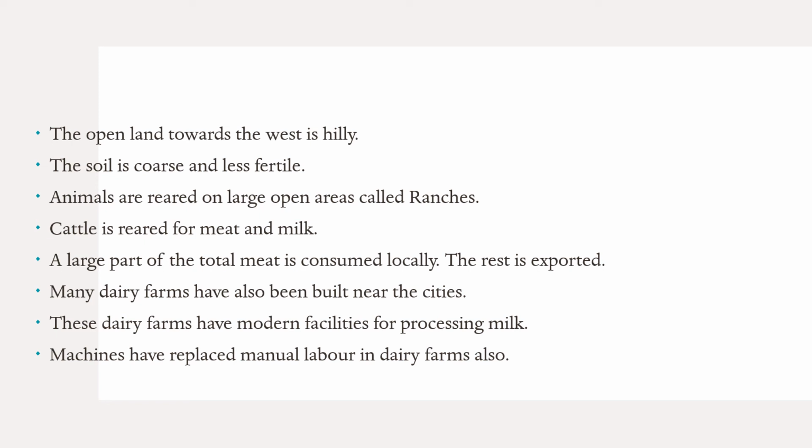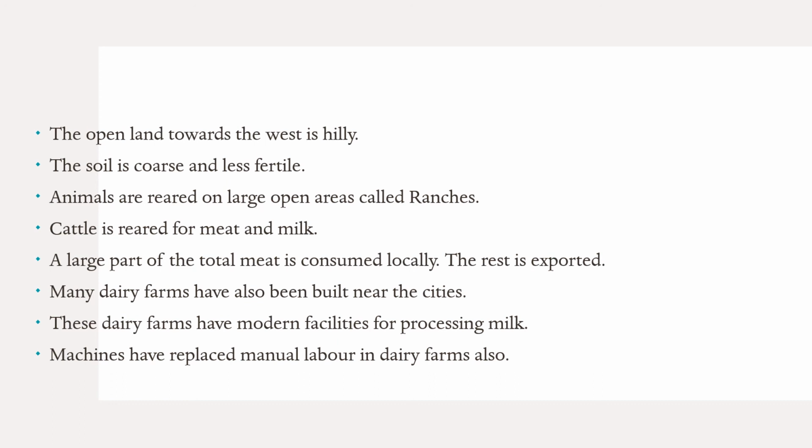So, if we talk about the western part of prairies, this western part is a bit hilly. The soil is less fertile here and it is not fine soil. It is a little bit coarse. Animals are reared here on very large open areas, and these areas are known as ranches.